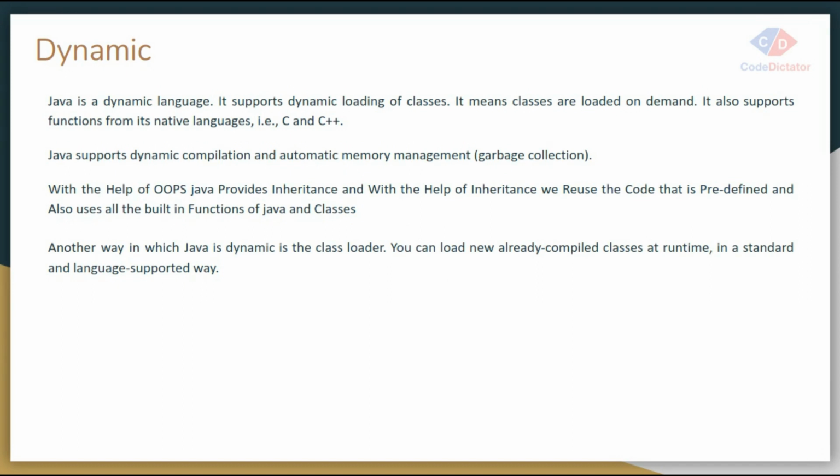Dynamic. Java supports dynamic loading of your classes and methods. Whenever a method or class is required, only at that time will that class and method be loaded. And Java supports dynamic compilation and automatic memory management, which is garbage collection. Inheritance. With the help of that, we can reuse our code which is already predefined in our parent class.